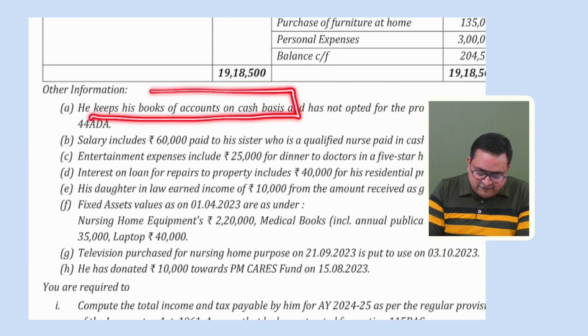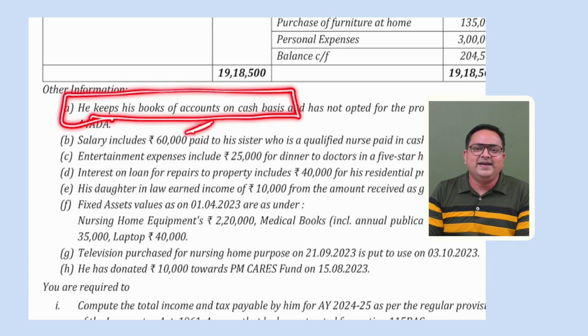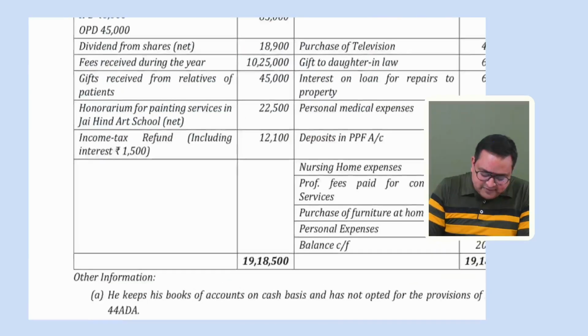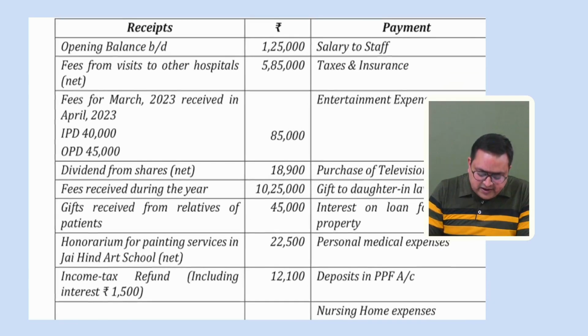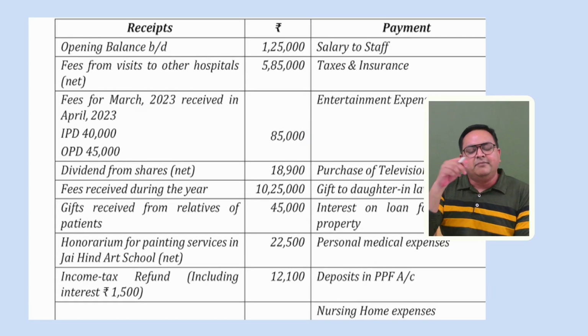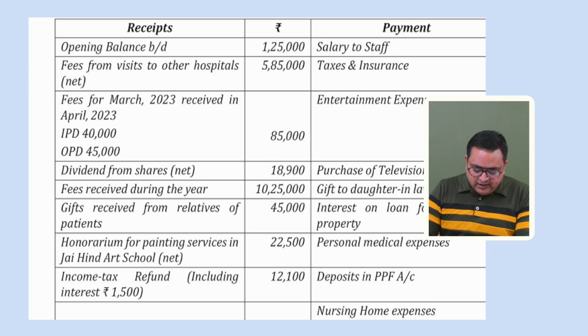We need just this information, that this person maintains his books of accounts on cash basis. So if cash basis is mentioned over here, then you will say that although it belongs to last year, it will be taxed in this year, right?